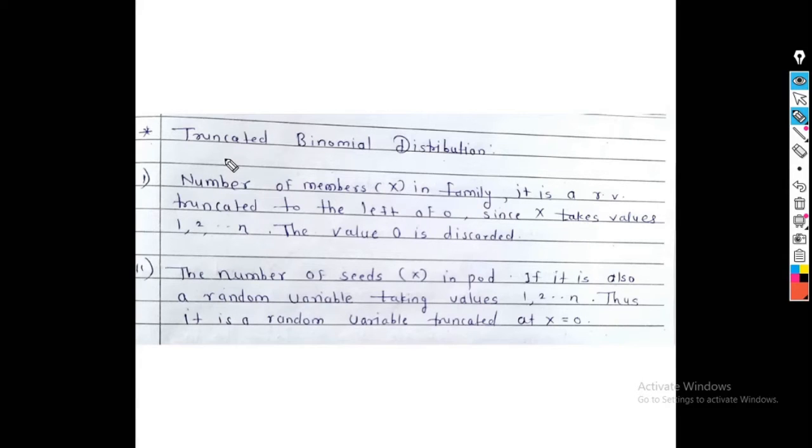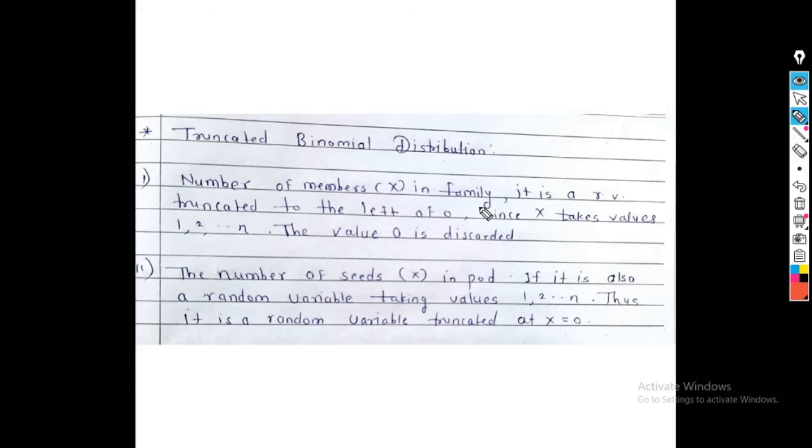And the first example is: the number of members capital X in a family follows binomial distribution. And when we use the word family, it means there is at least one member present in that family. When X follows binomial distribution, the range of X is running from 0, 1, 2 up to n. But since we use the word family, the value x is equal to 0, that is no member present in the family, is not a possible case.